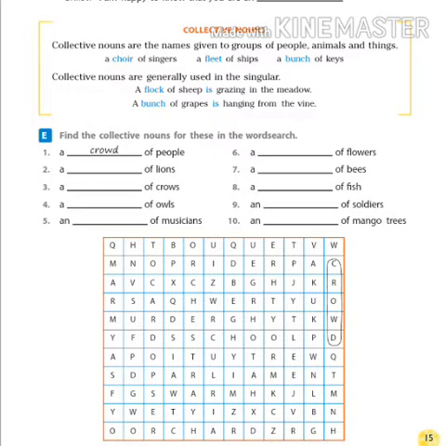Third one, a dash of crows. It is a murder of crows. Fourth one, a dash of owls. It is a parliament of owls. Fifth one, a dash of musicians. It is an orchestra of musicians. Do the rest of the collective nouns by yourself.